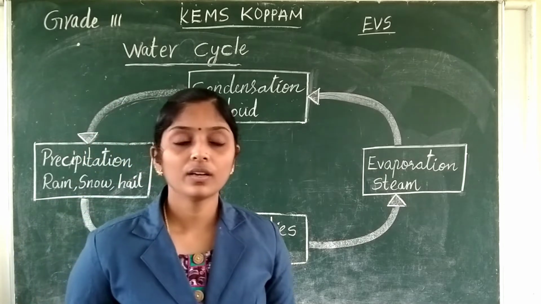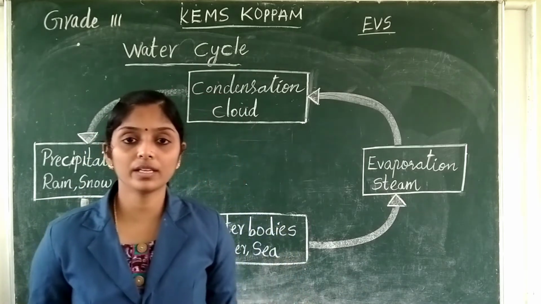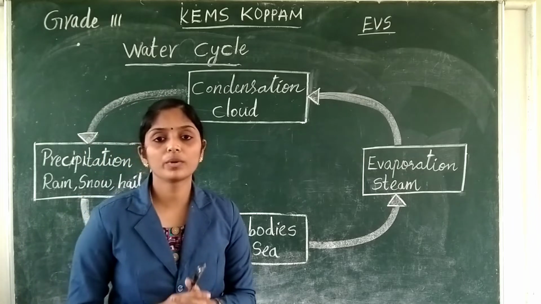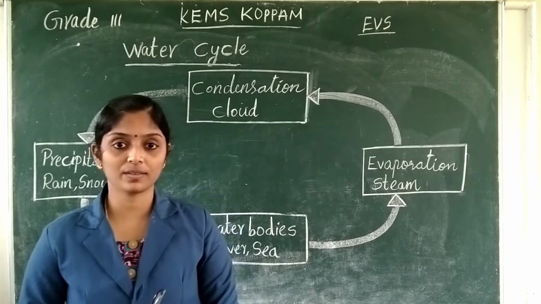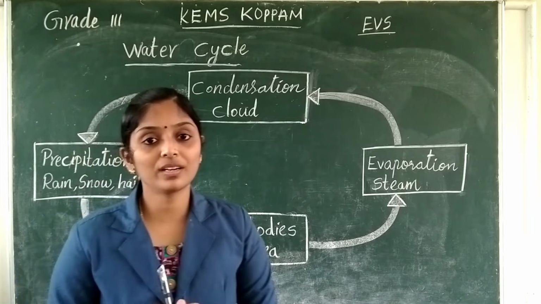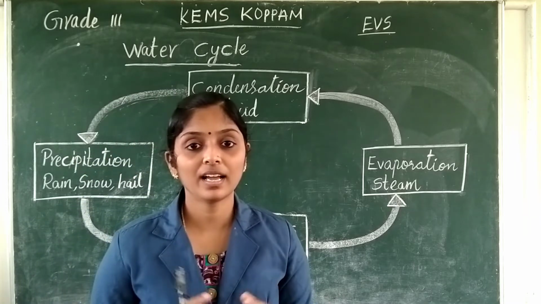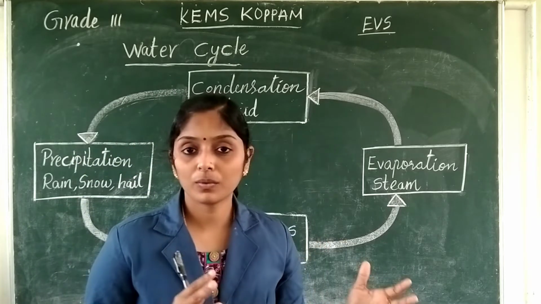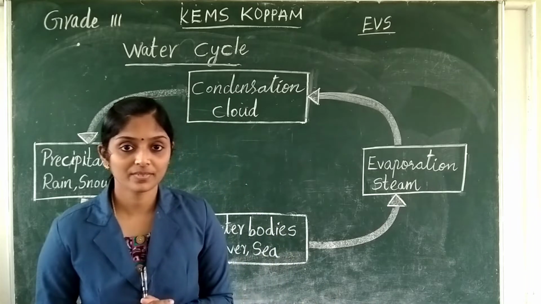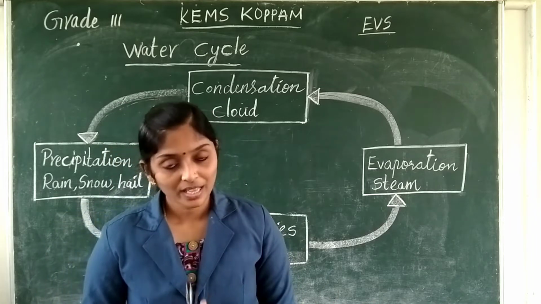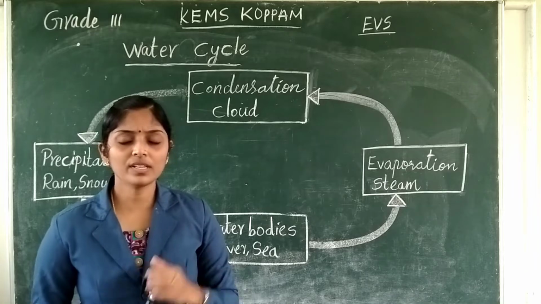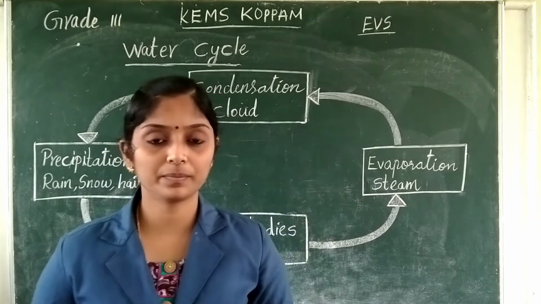You know children, water on this earth has been here for millions of years because of its cyclic action. I know you will wonder what is this water cycle and what is this cyclic action, isn't it? So I will explain it. We'll start with a simple example.